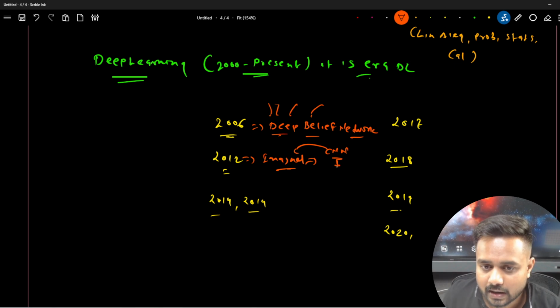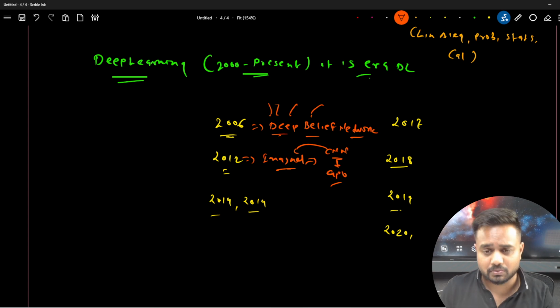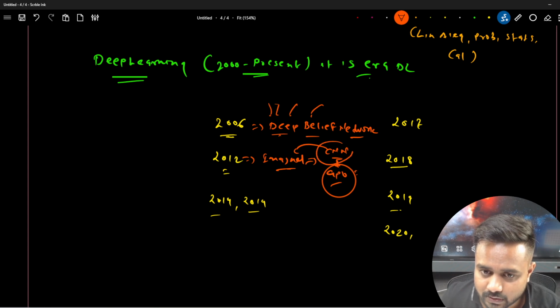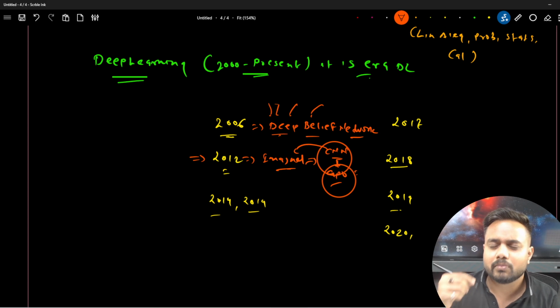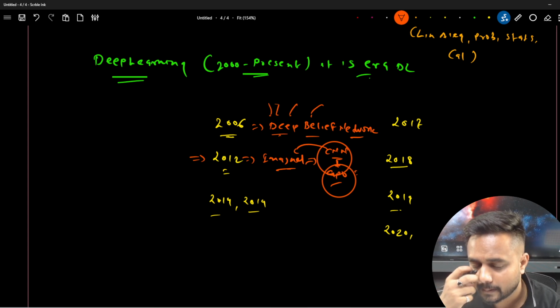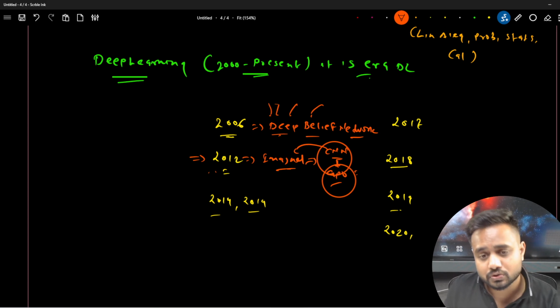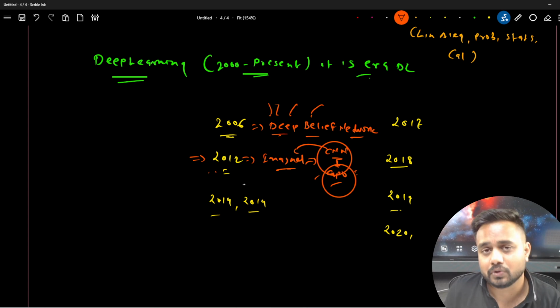And here, hardware wise, they were using the GPUs. They were not training the model on top of the CPUs. They were using the GPUs also. So hardware wise, or algorithm wise also, this was a very important year in the era of deep learning. And from here itself the researchers got to know that if I want to train a huge model, then we'll have to make changes in the hardware also. We'll have to use the GPUs, not even the CPUs.